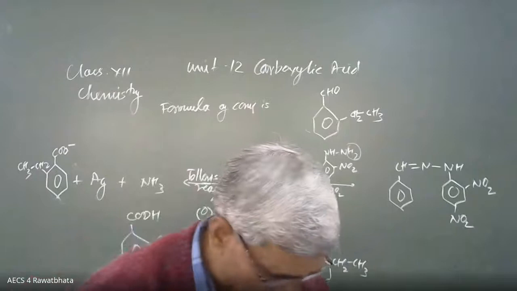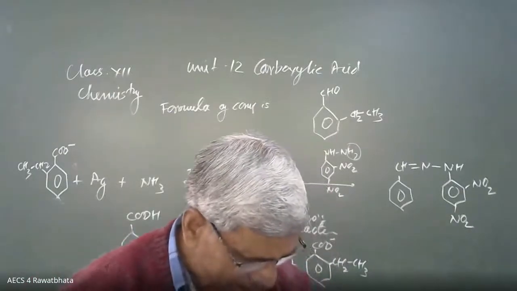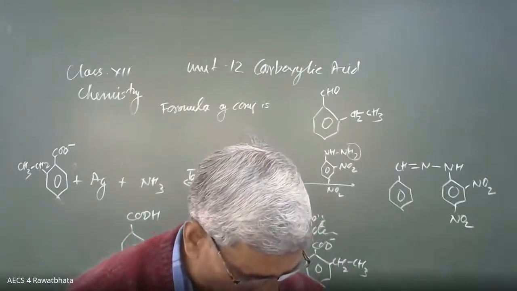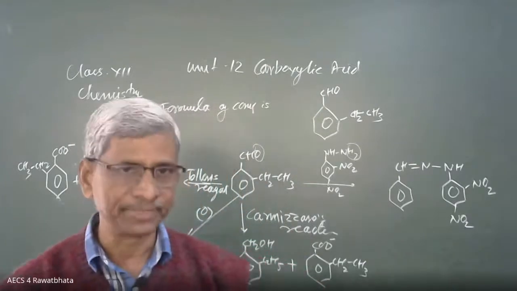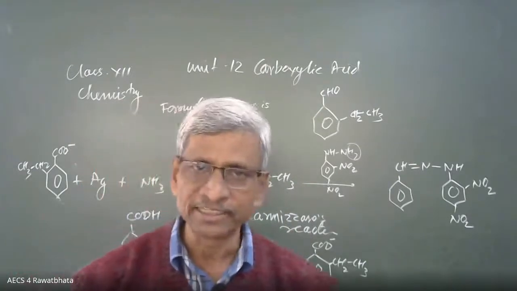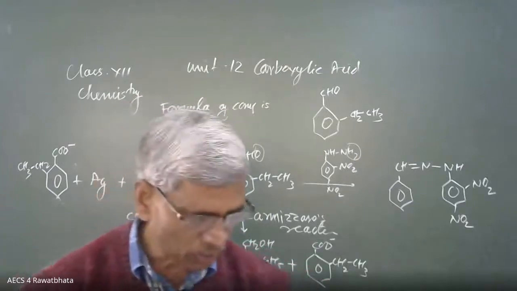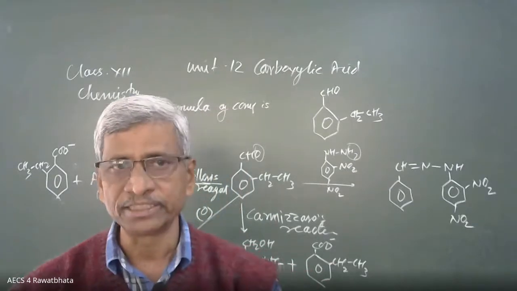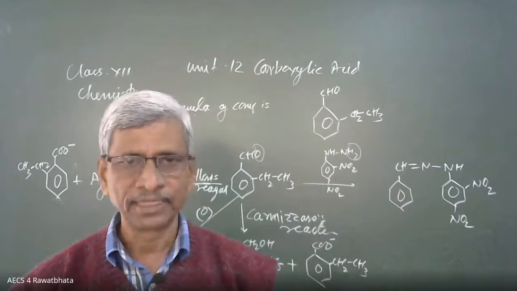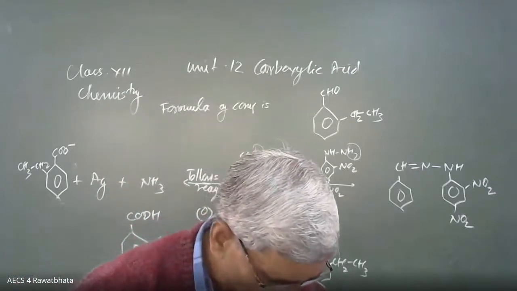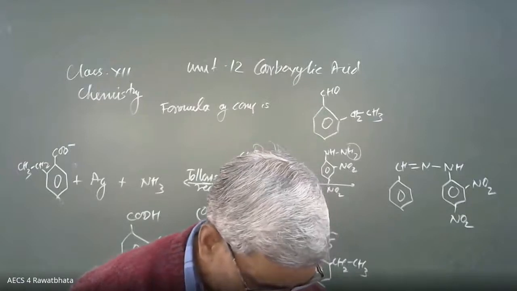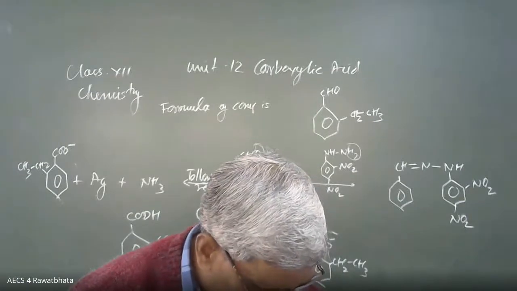One more question, question number 11. An organic compound A, molecular formula C8H16O2. This is not in your syllabus. How can we decide that this is not in the syllabus? Here a two-oxygen compound we have not studied. It is hydrolyzed with dilute sulfuric acid.